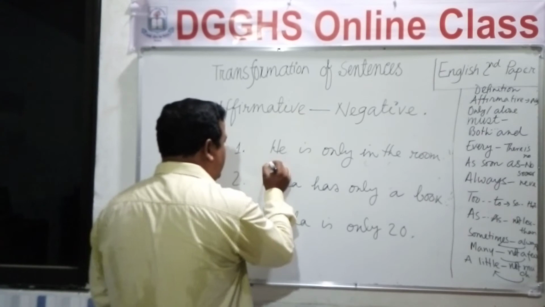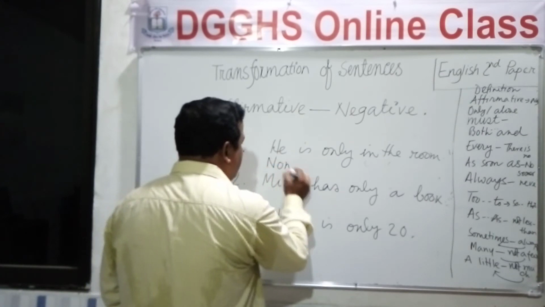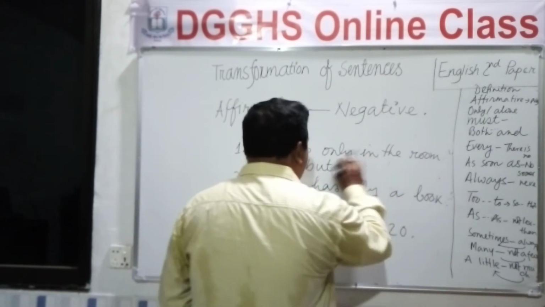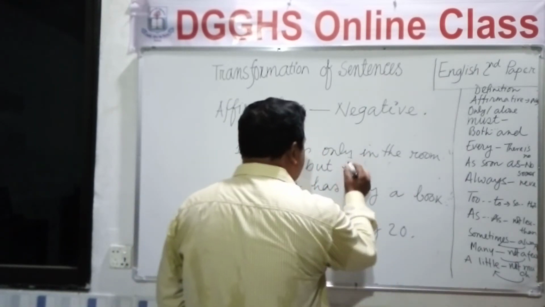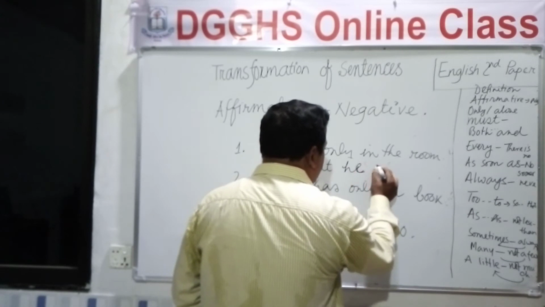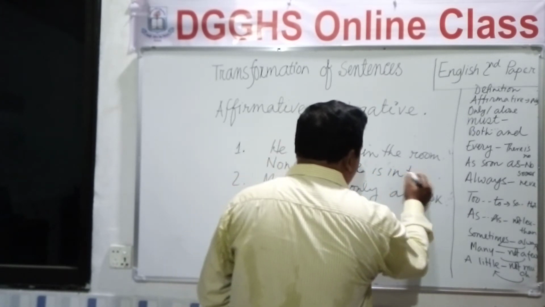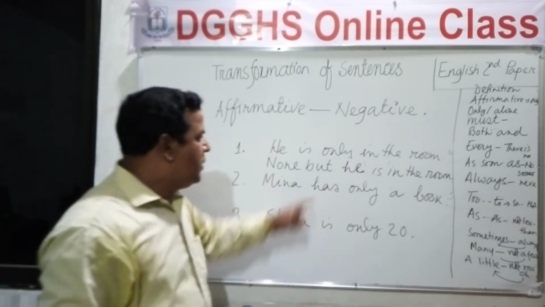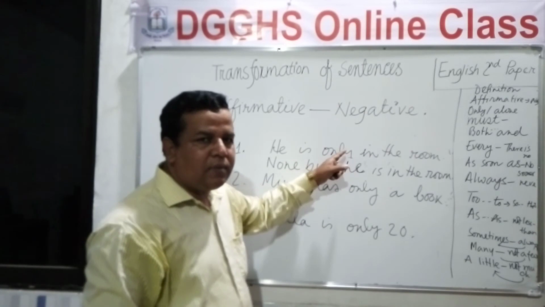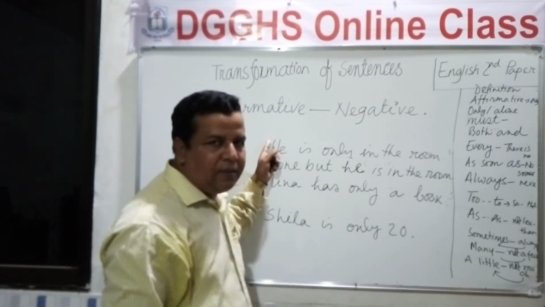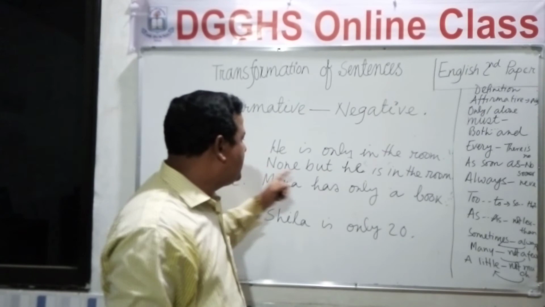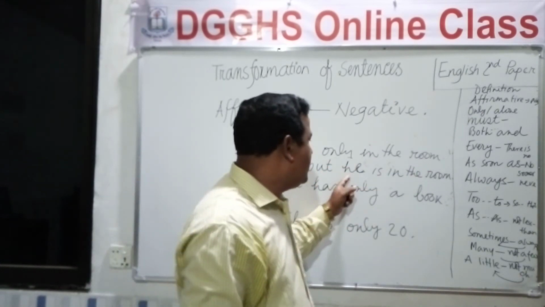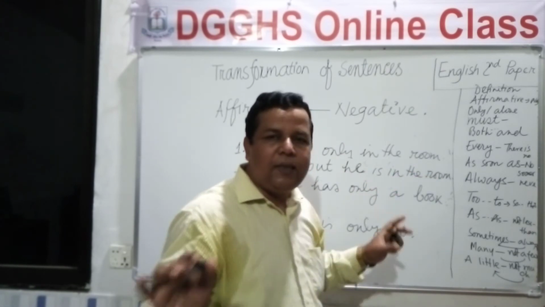None but he is in the room. Here only indicates he is a person. That's why at the beginning of the sentence I have written none but, and then the remaining sentence, that is he is in the room. Clear?